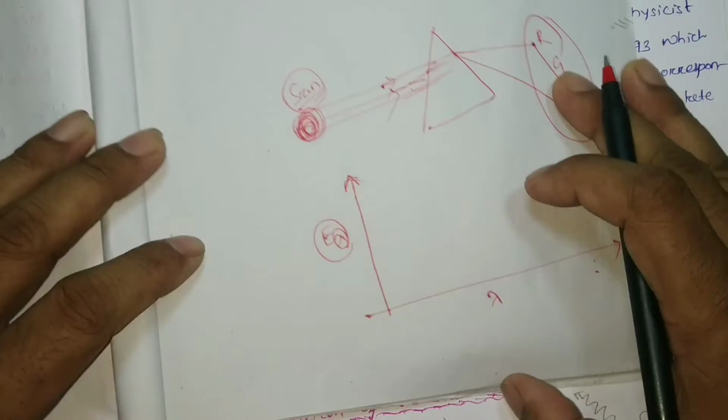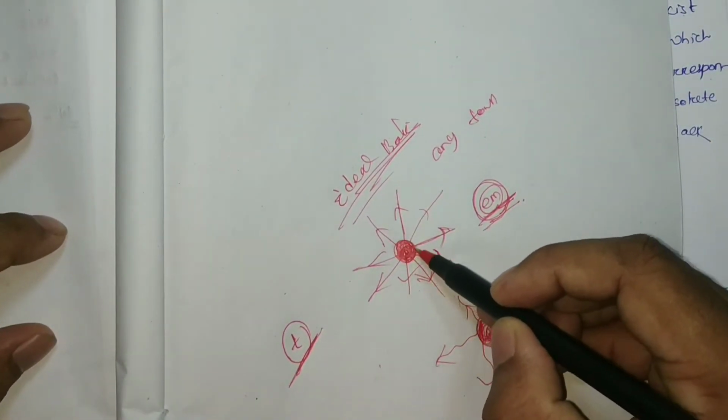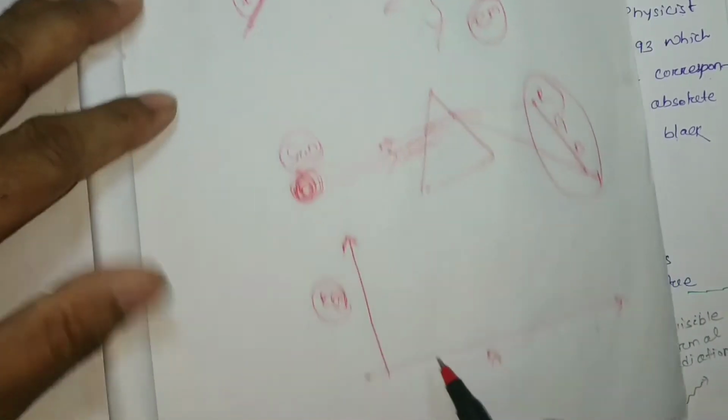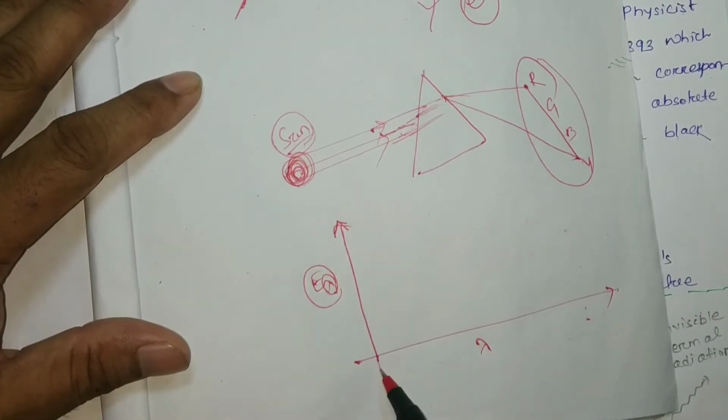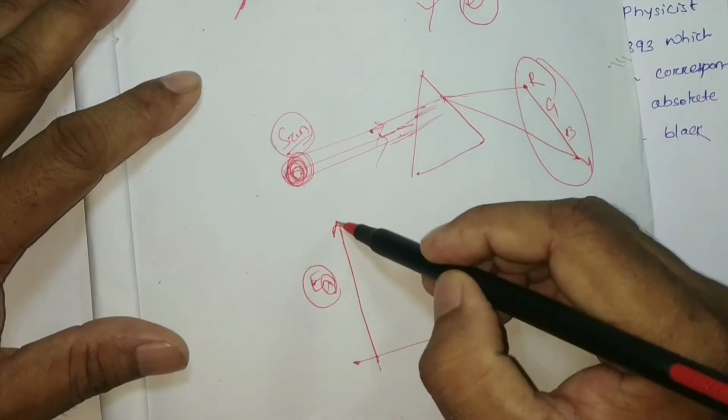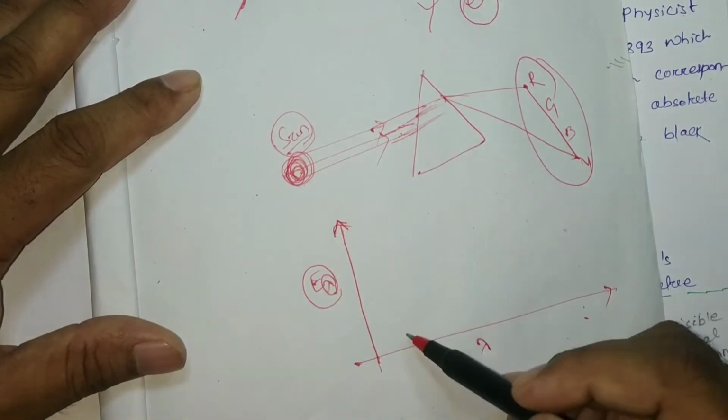So if we plot the radiations having different wavelengths, with wavelength this way and energy intensity this way, then it will be like this.